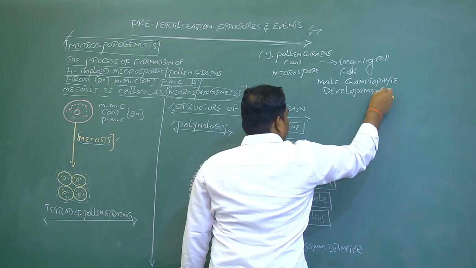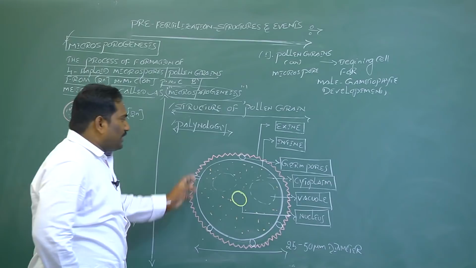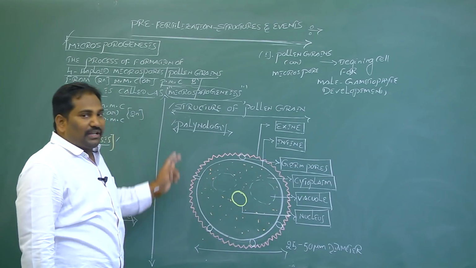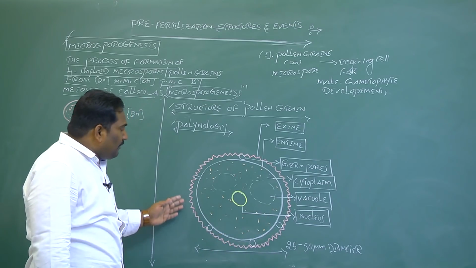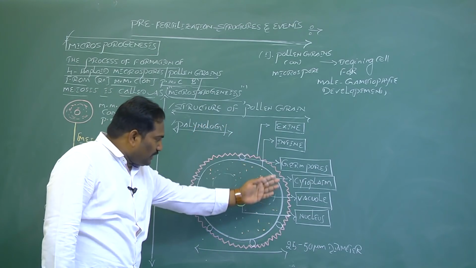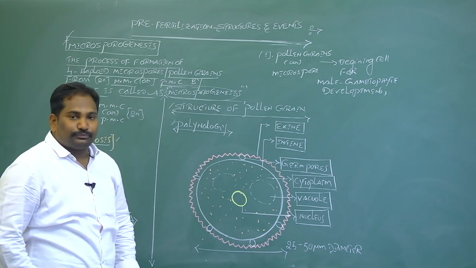Clear? The study of pollen grains is called palynology. Each pollen grain indicates the beginning of male gametophyte development.